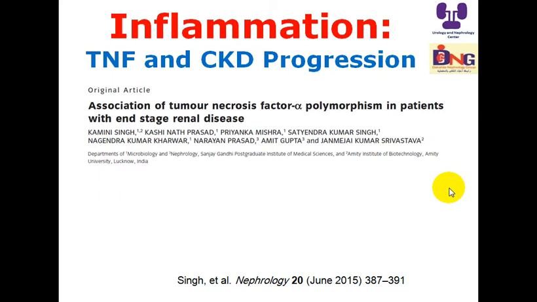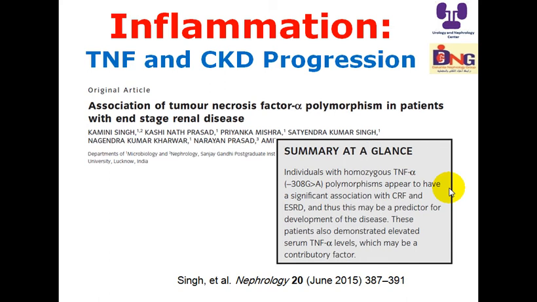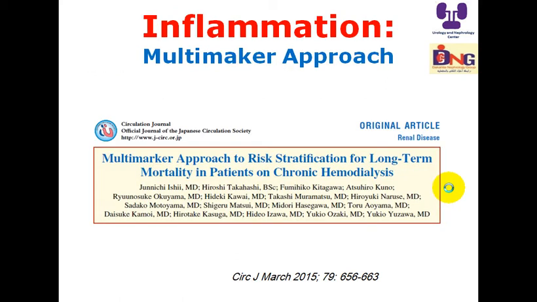Another study showed that the tumor necrosis factor alpha polymorphism in patients with end-stage kidney disease is associated with this progression. Individuals with homozygous TNF alpha polymorphism appear to have a significant association with chronic failure and end-stage kidney disease, and thus this may be a predictor for development of disease. These patients all demonstrated elevated serum TNF alpha, which may be a contributory factor.